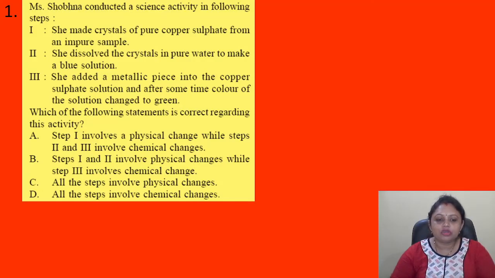Which of the following statements is correct regarding this activity? Option A, step 1 involves a physical change while steps 2 and 3 involve chemical changes. B, steps 1 and 2 involve physical changes while step 3 involves chemical change. Option C, all the steps involve physical changes, and D, all the steps involve chemical changes.